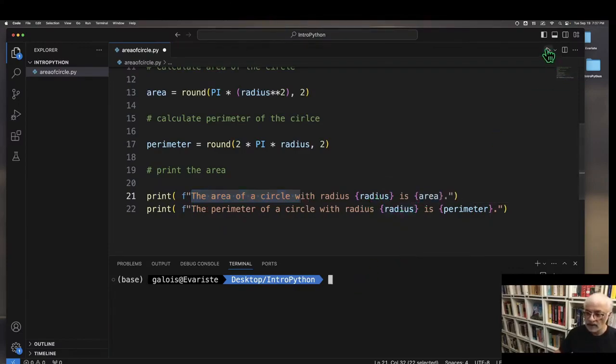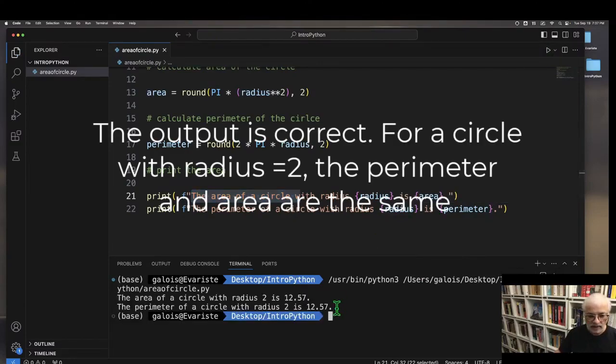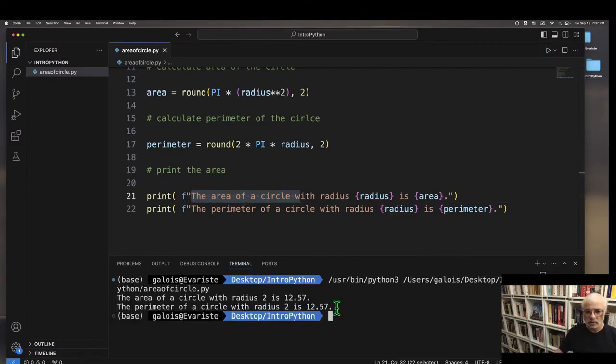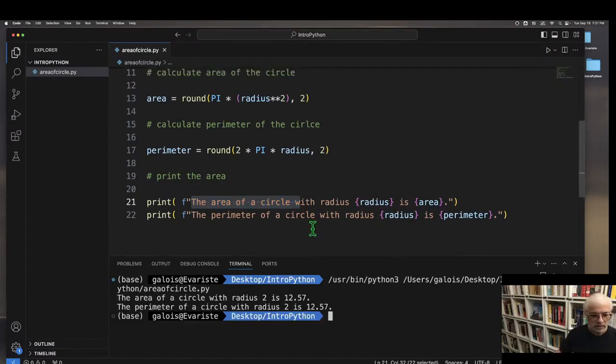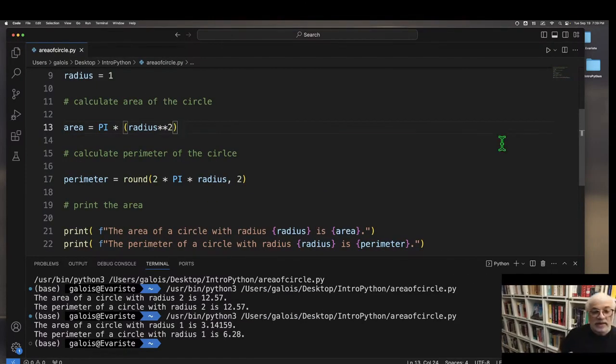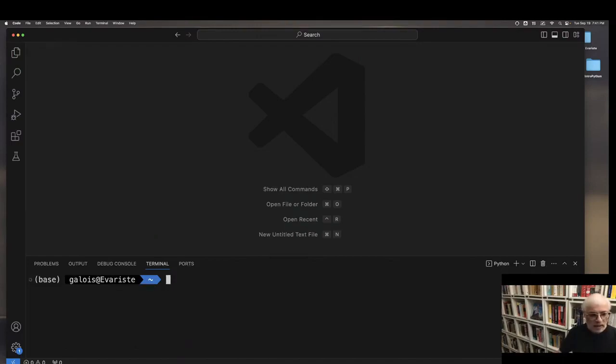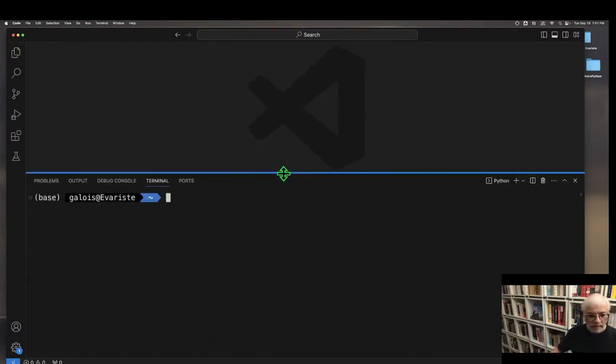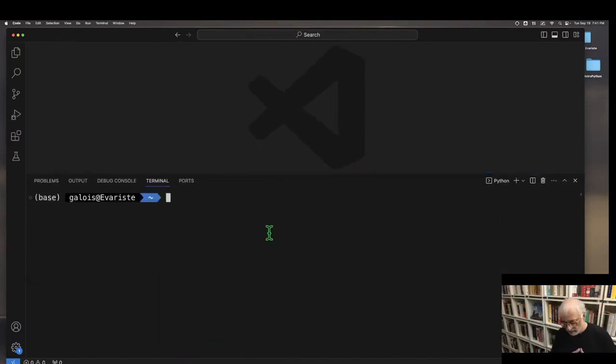Now let's run that, and now we get, so what went wrong here? That doesn't look right. Okay, so this is actually going back to our topic, primitive data types and operations on those data types.